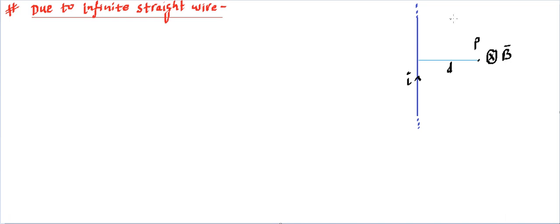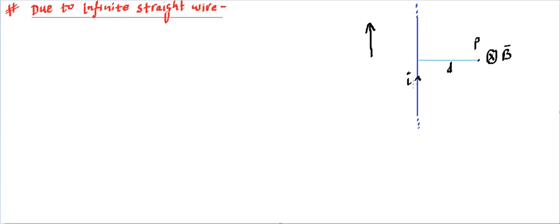So at all the points lying on the right side of this wire, the magnetic field on this plane is going to be inwards. And if we take a point over here, then the field will come outwards. So from this wire, on one side the field is inwards, on the other side the field is outwards. The direction of this field can also be ascertained by using a right hand rule in a different way. We imagine that we are holding this wire with our right hand in such a way that the thumb is pointing in the direction of the current.